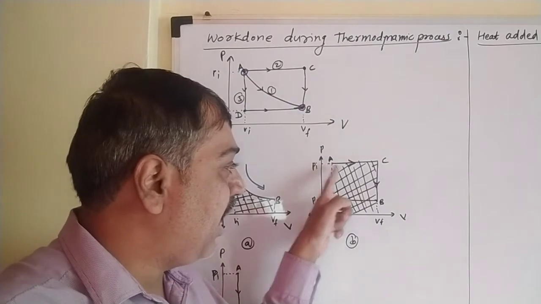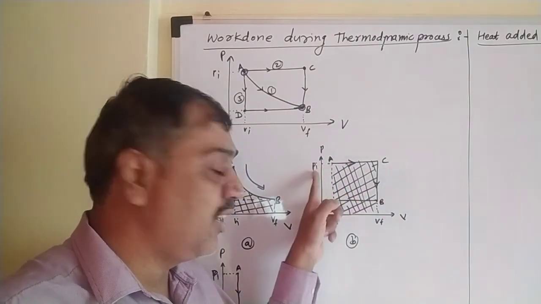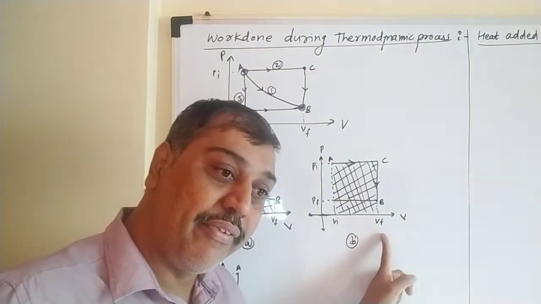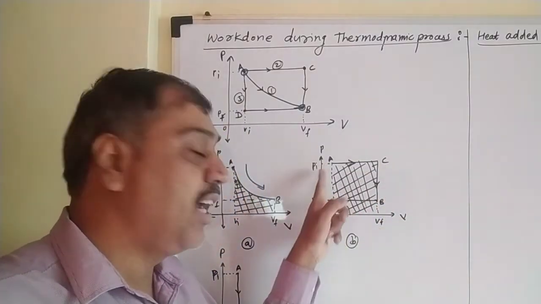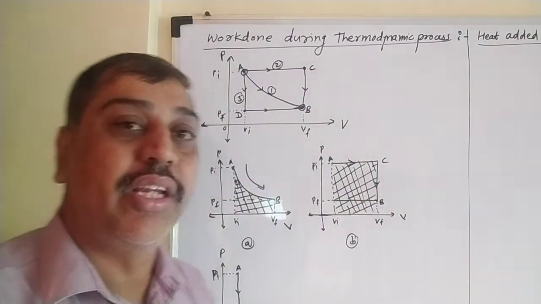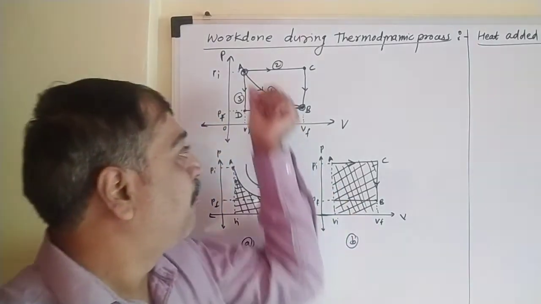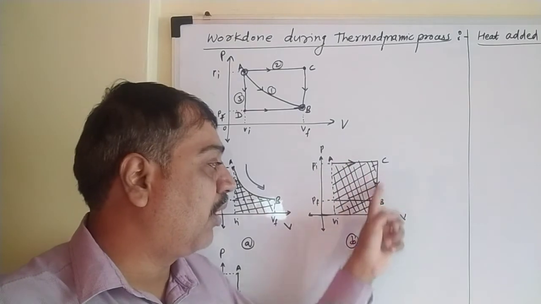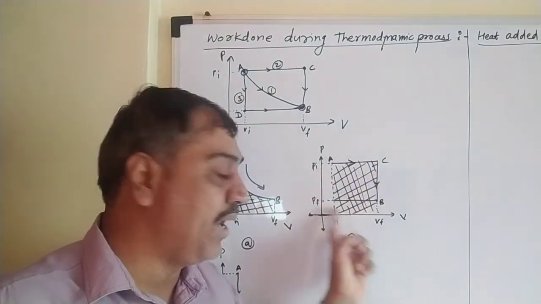Now when we move from A to C first, pressure is Pi, it is constant. Volume changes from Vi to Vf. Then when we move from C to B, the volume is Vf and pressure decreases from Pi to Pf. And the area under this curve gives the amount of work done required for expansion along path 2. When we follow path 2, this much work done is required for the change in volume, and that is given by the area under this curve.